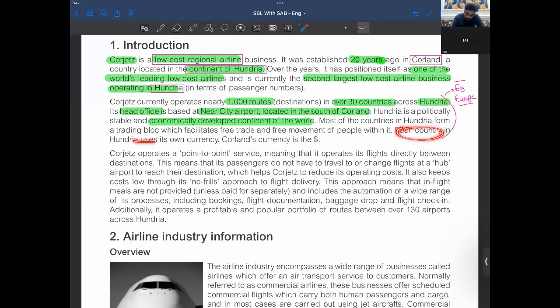Each country in Hungary uses its own currency. Poland's currency is dollars. So see the introduction paragraph. It's the backbone of your question. It gives you a view of the industry. It gives you a view of the questions that can be asked, right? They can be the questions you could predict from here.